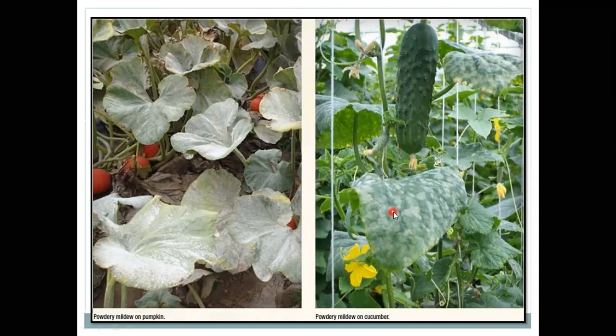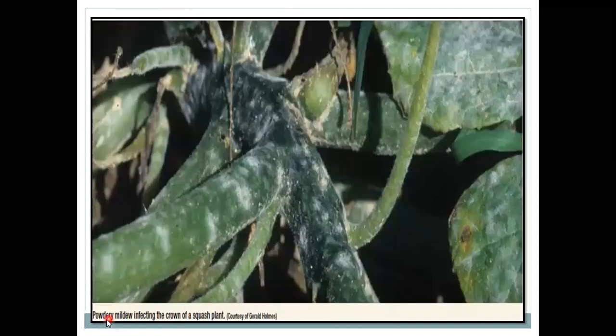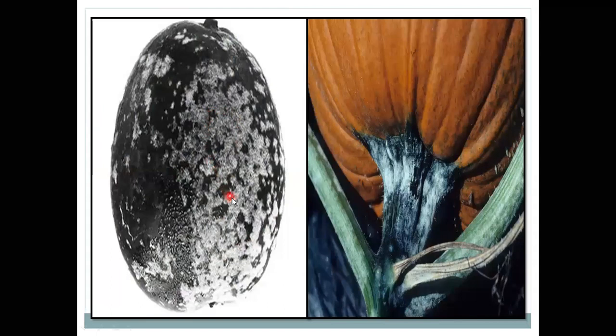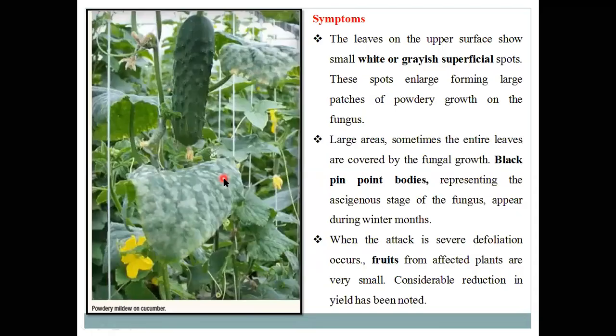So these are cucumber plants having the whitish mass seen on the leaf and also on the fruits. So this is the powdery mass seen on the crown portion, stem portion, or branches of these squash plants. And this is the powdery mass seen on the pumpkin fruits, or the stalks of the fruits. Means this powdery mass is coated over these fruits of the pumpkin.